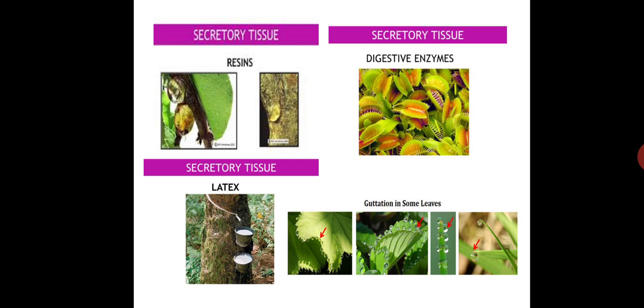In gymnosperms like pine, these ducts form extensive canals occurring in vertical and horizontal positions, but the ducts present in the fruits of Umbelliferae are localized in certain regions. These resin ducts are formed schizogenously and appear as tube-like bodies having a lining of small parenchyma cells with dense cytoplasm. These are called epithelial cells, which excrete the resins.